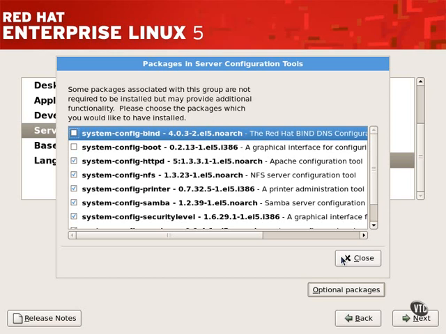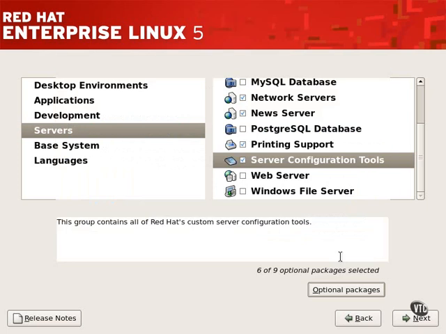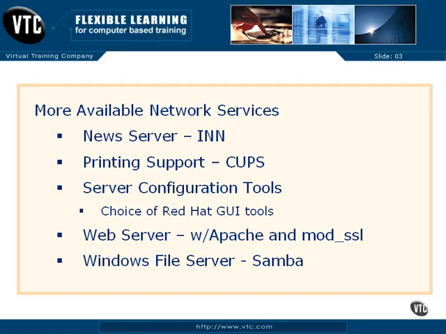If you have trouble remembering how to configure the configuration file directly from the command line, the Web Server package group installs the Apache Web Service. And if you need to create a secure HTTP server, make sure the default mod_SSL package is also installed.